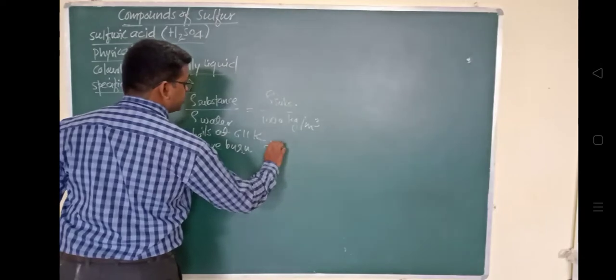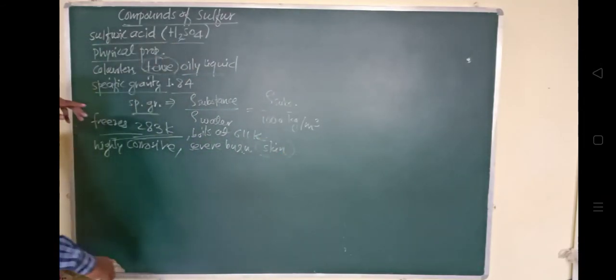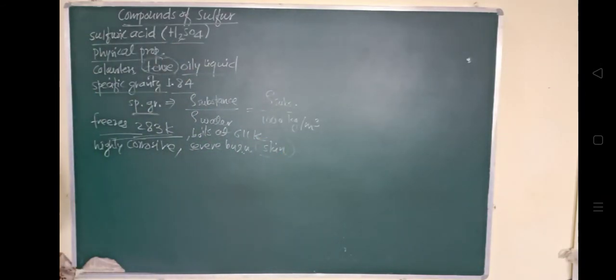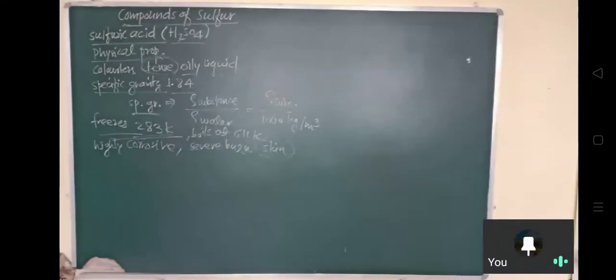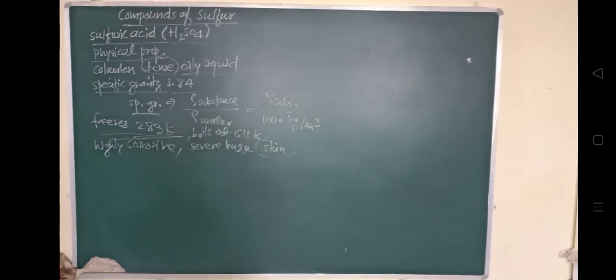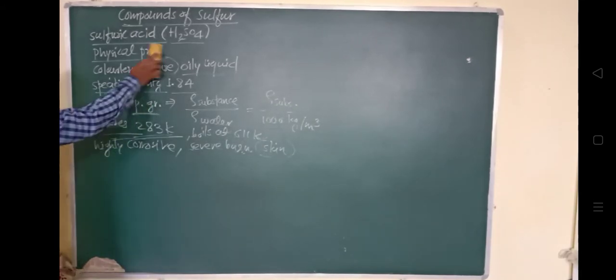So you know very well about these physical properties of sulfuric acid. Now we'll see its reactivity, when it reacts with different substances, what it forms. That we will see. So now we'll see the chemical properties of H2SO4, sulfuric acid.